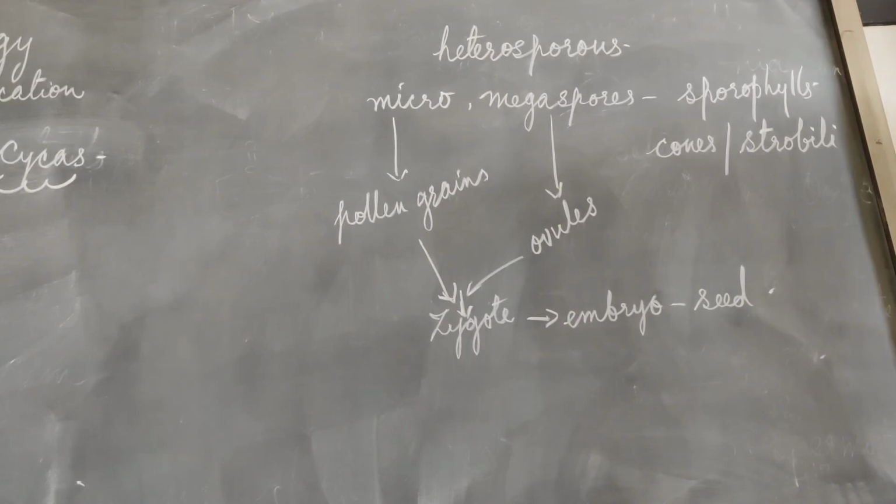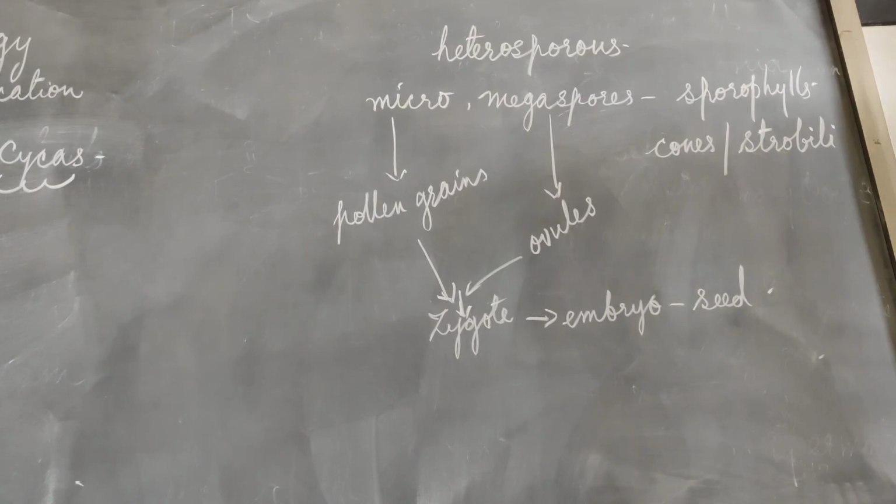And the cones are generally unisexual. That means the male cones, microsporangiate, or you can say the pollen cones, and the female cones or the seed cones. So they are separate. The male cones are normally short-lived, but the female cones are long-lived, and they remain attached to the plants for several years till the seeds mature.